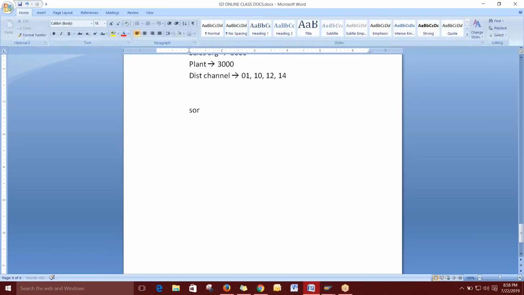So if you take sales org 1000, then distribution channel 01, then division 10, this is one sales area. Okay, so this is one sales area as 100. Then again, with the same sales organization, you will have another distribution channel, and with another division, you will have another sales area. That is sales area 1, sales area 2.